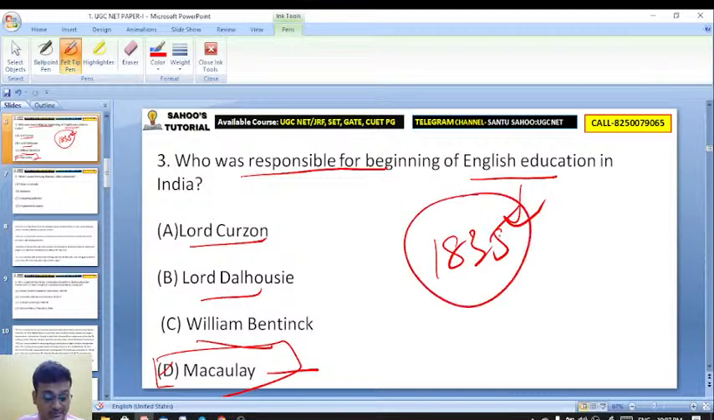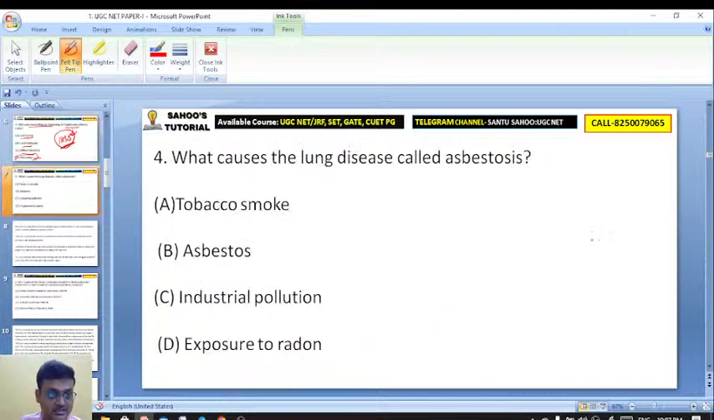Okay, where he has given also the downward filtration theory, isn't it? So in 1835, it was William Bentinck who had also taught him, but under the supervision of William Bentinck, it was Macaulay. Macaulay is the right answer.